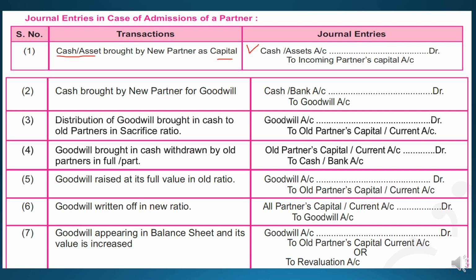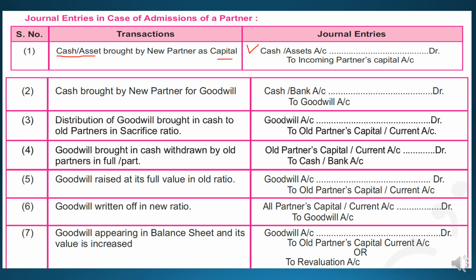You can delete the words cash and assets, and by adding the word being you can write the narration like being capital brought by new partner, or cash and asset brought by new partner as a capital. This can also be written. And the second transaction says cash brought by new partner for goodwill. You know, students, what goodwill is, and why the new partner brings cash for the goodwill.